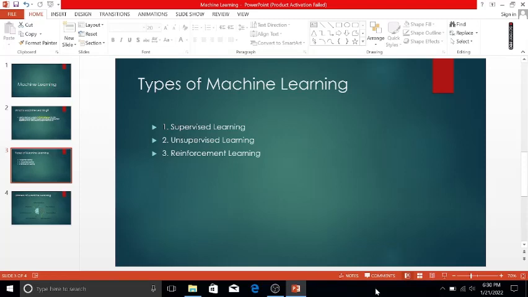Okay, for example, I have two pictures. In one picture, with the help of supervised learning, the machine identifies that there are 2 Tom and 2 Jerry in picture 1, and in picture 2 there are 3 Tom and 2 Jerry. So in supervised learning this identification is easy. How? Because there is guidance available.